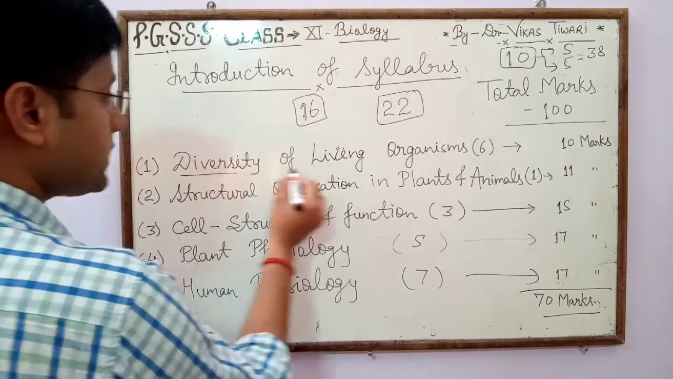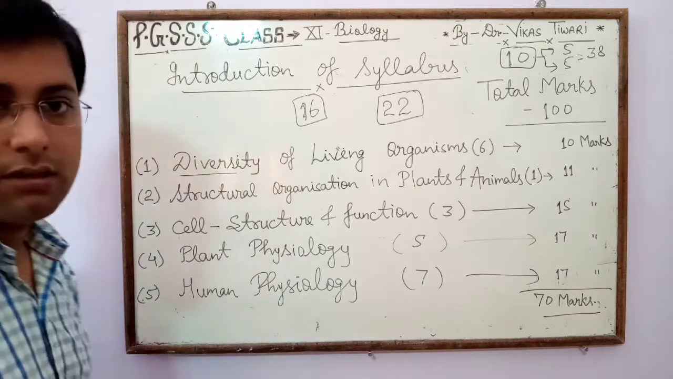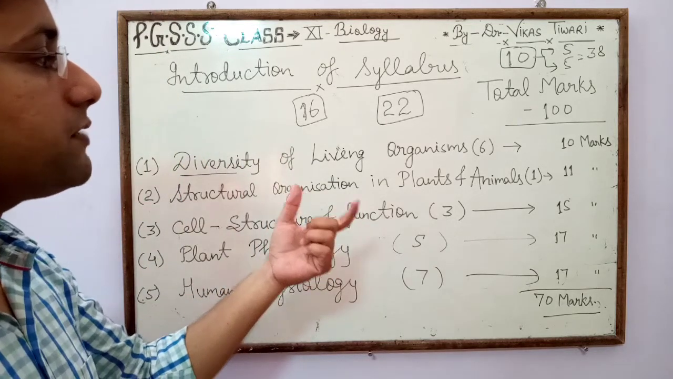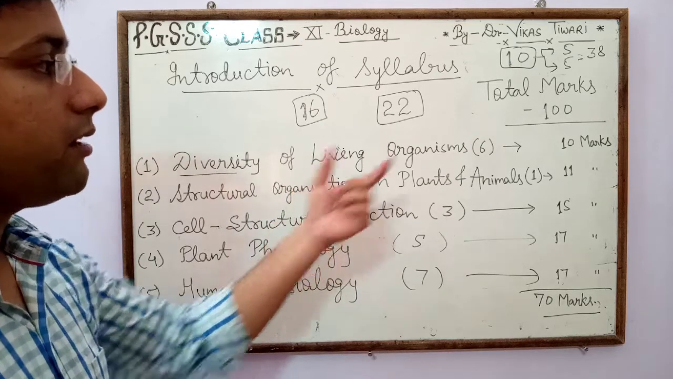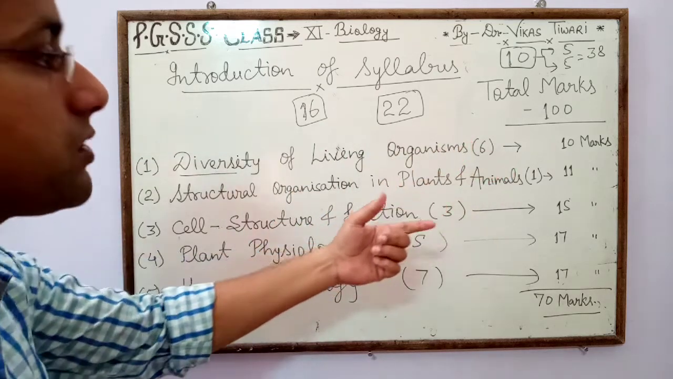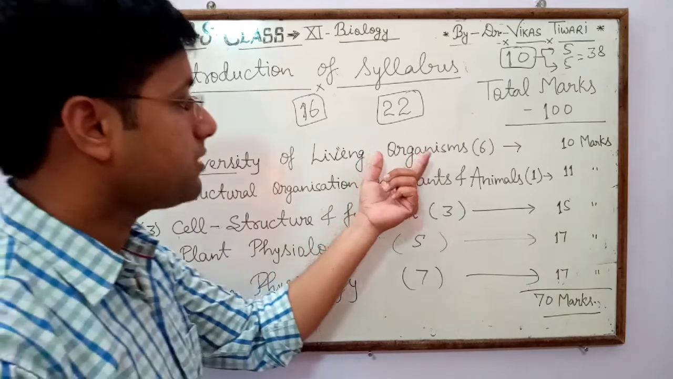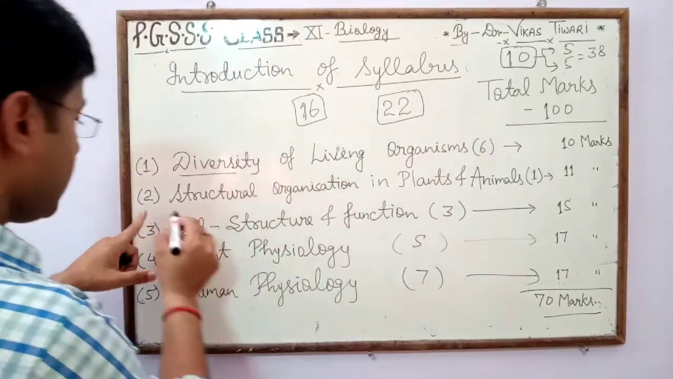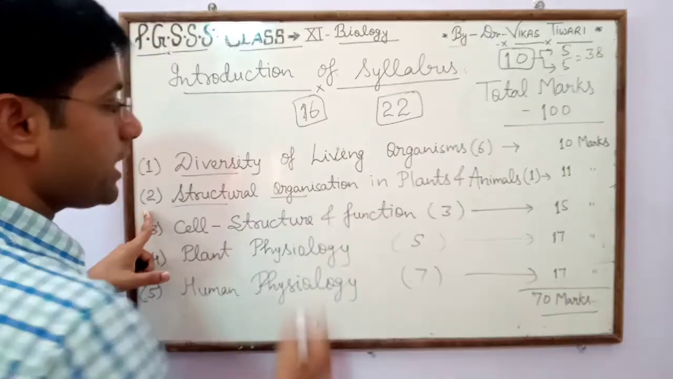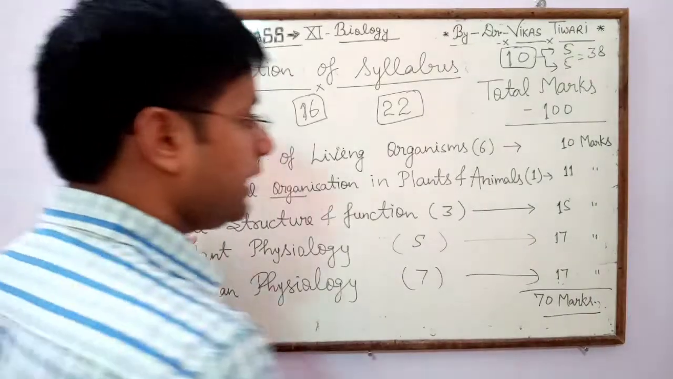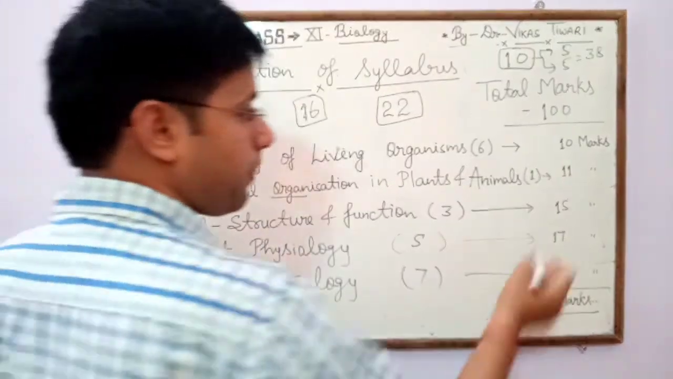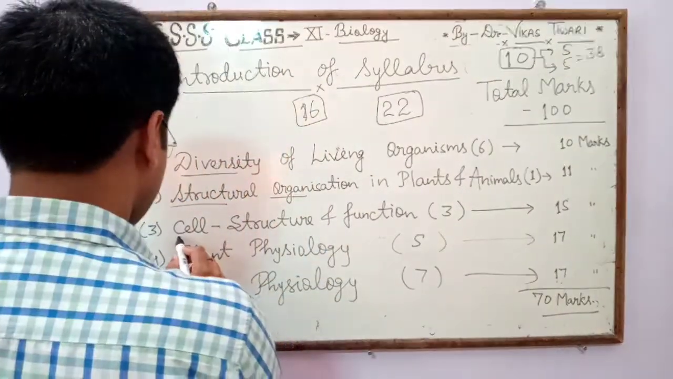First number, diversity of living organisms. Diversity of living organisms consists of 6 chapters, and 10 marks of questions are selected for the examination from this unit. Second number is structural organization in plants and animals. This unit consists of only one chapter for 11 marks.